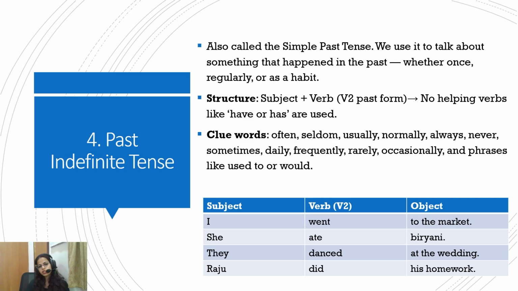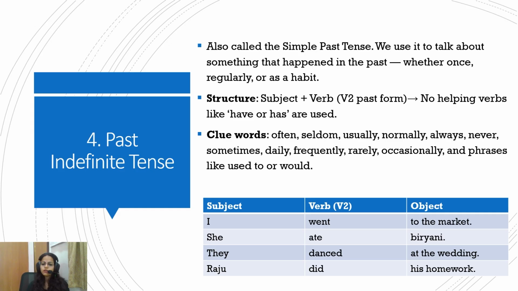Now we start with past indefinite tense. Again, indefinite tense is like simple past tense, like we did in the previous one. Simple past tense, we use to talk about something that has already happened in the past, whether once, a regular thing, or a habit. So the structure is subject plus second form of verb. No helping verbs like has, have are to be used with this one.